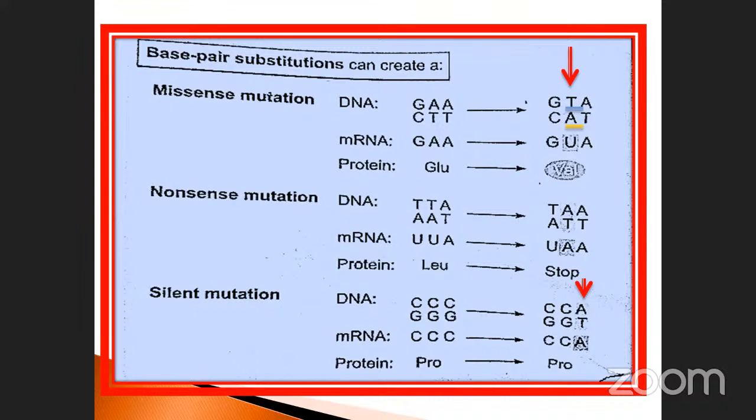Leucine is here, and also the stop codon. UAA is also one of your stop codons. For silent mutation, just imagine the last place will be replaced. Triple C, triple G. See here the last one, CCA. Here the last one is replaced. Here GGT only is given. So mRNA, what happened? Correspondingly, you will get CCA only. So the proline, here the proline. So this is a silent mutation.